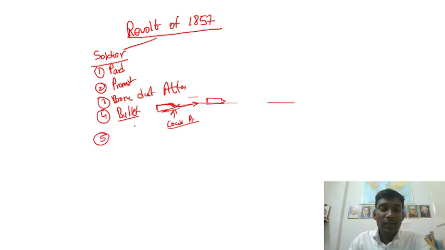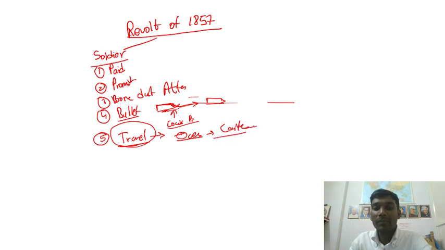Next is about traveling. The British started demanding that soldiers sign an agreement that they should serve the British in any part of the world and fight for them. Some Indian soldiers believed that if they crossed the ocean or the sea, they would become impure, because there is a belief in the caste system that if they travel across the ocean, they become impure.